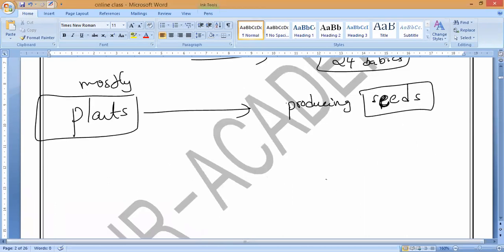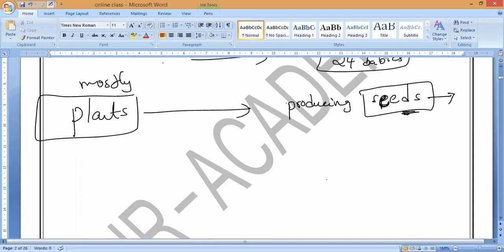If you see, whatever plants you can take, most of the plants reproduce only by producing seeds. Understanding? So now the seeds, what will happen? The seeds will grow and they will make more plants so that their species may continue to live on this earth. That is what you can say, because they cannot give birth to babies like humans or animals.